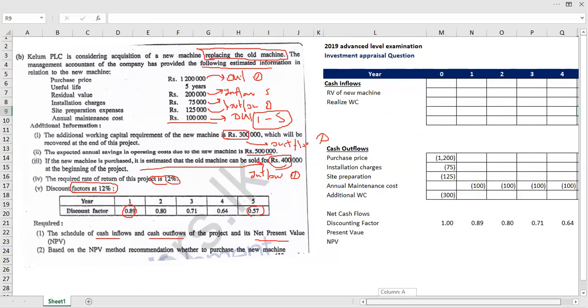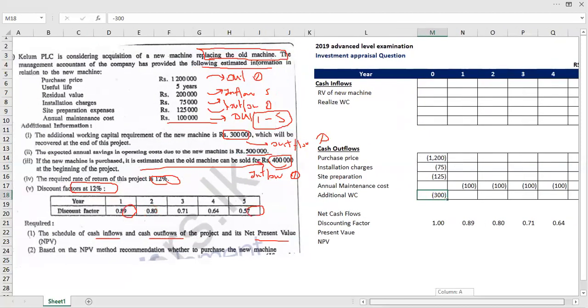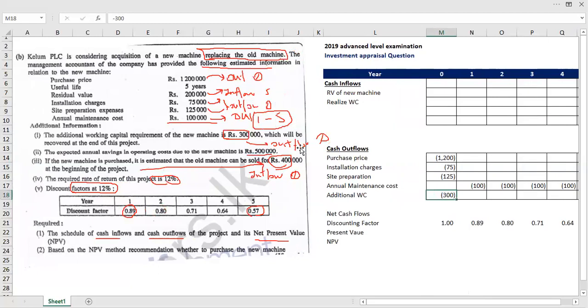Here is a point. If there is no special guidance given in the question about working capital realization, you need to assume that the additional working capital we invest will be realized at the end of our investment. Therefore, it will be a cash outflow in year 0, and the realization will generate a cash inflow in year 5. Hope you are clear.